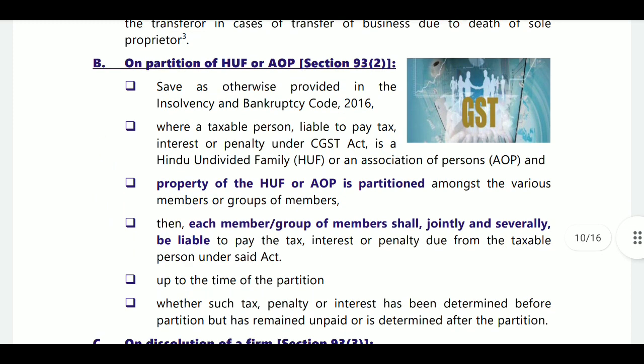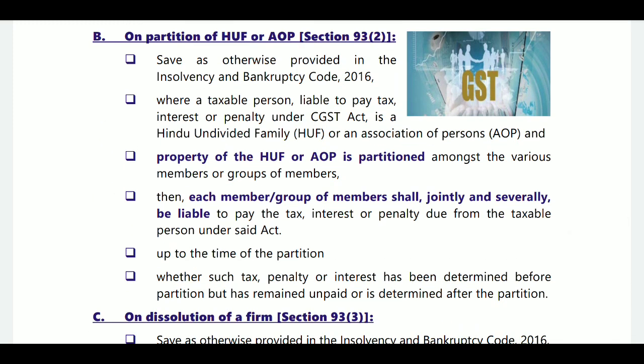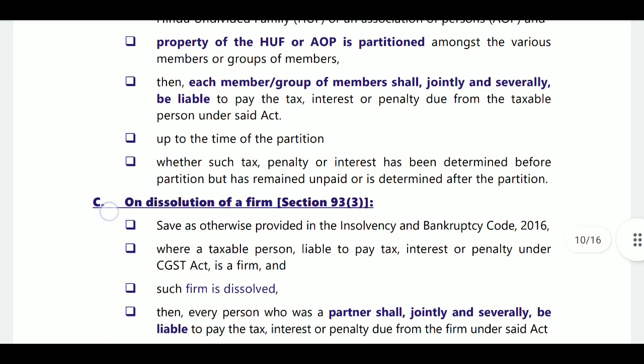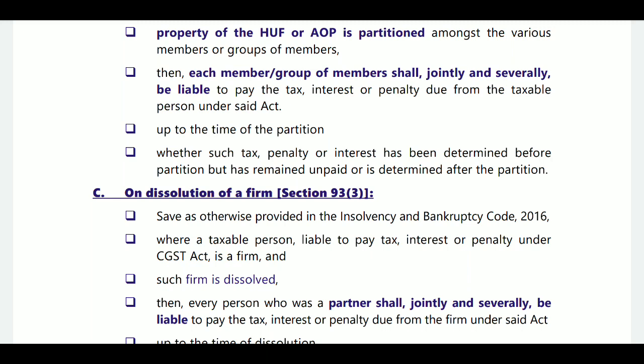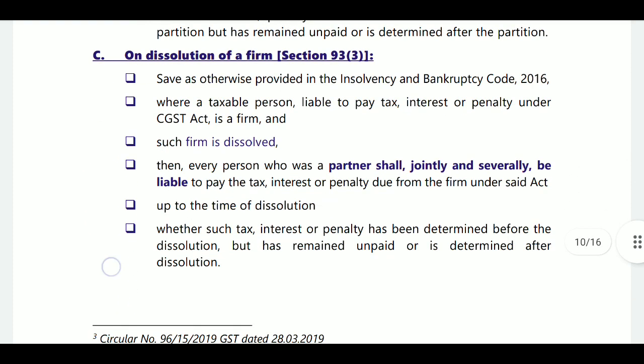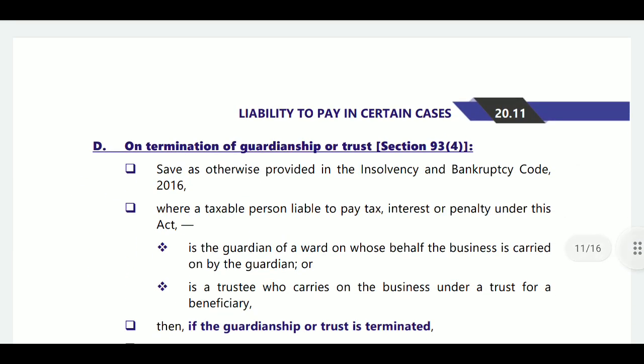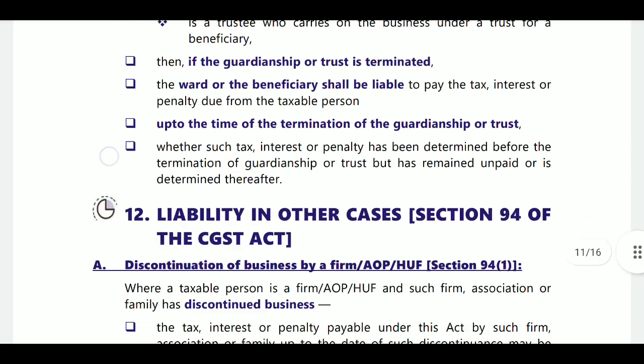Next, in case of HUF or AOPs, partition of assets among members. Each member will be jointly and severally liable for the dues. Next, if on dissolution the partnership firm is dissolved, partners will remain liable jointly and severally. Next, termination of guardianship and trusteeship. Guardian and trustee will remain liable even though they are terminated.